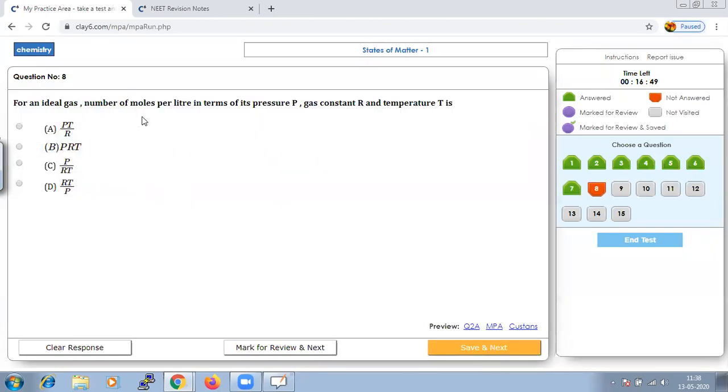For an ideal gas, the number of moles per liter in terms of its pressure P, gas constant R, and temperature. It is just a rearrangement of the formula PV is equal to nRT.